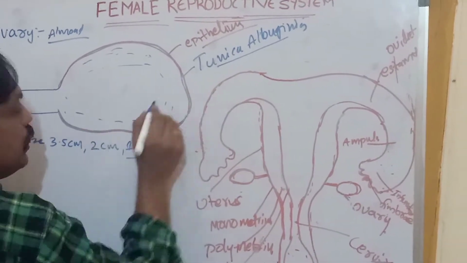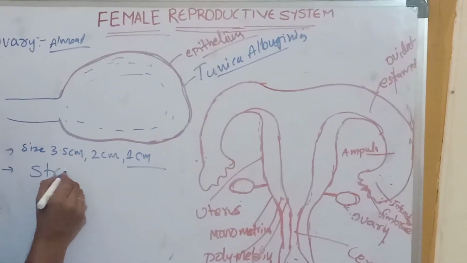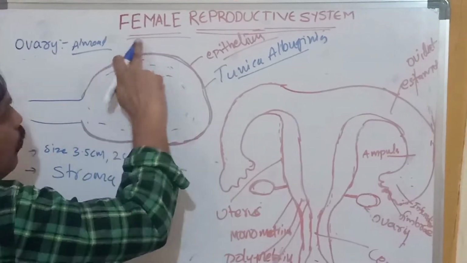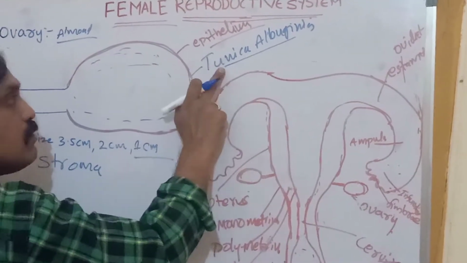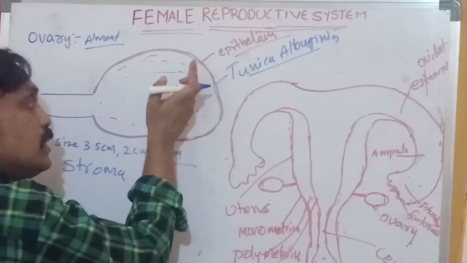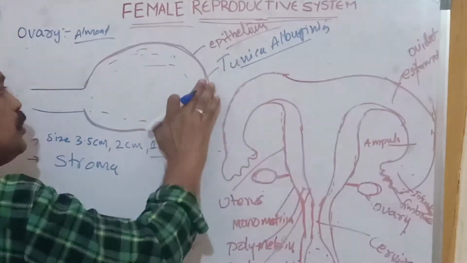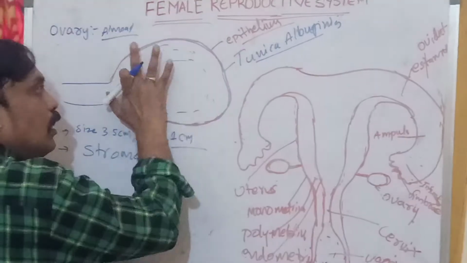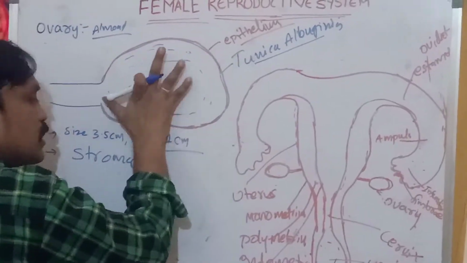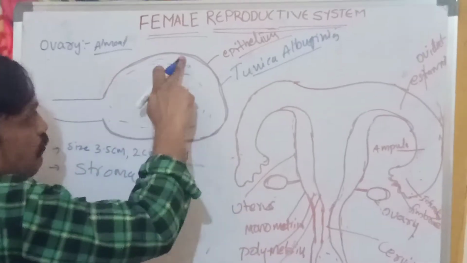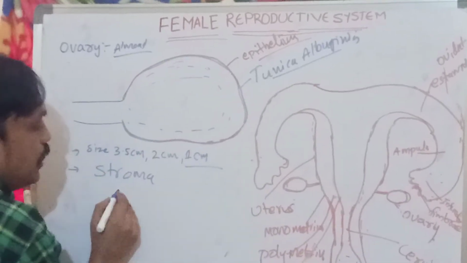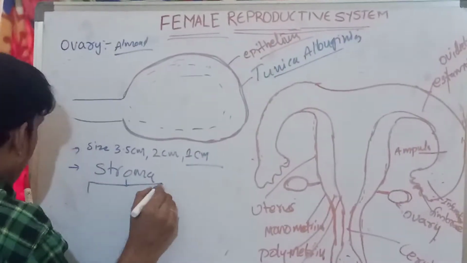This stroma region is divided into two parts. The outer layer is the epithelium, inside there is one more layer, the tunica albuginea. Inside the tunica albuginea is the fluid-like substance, the stroma. That stroma is divided into two regions.